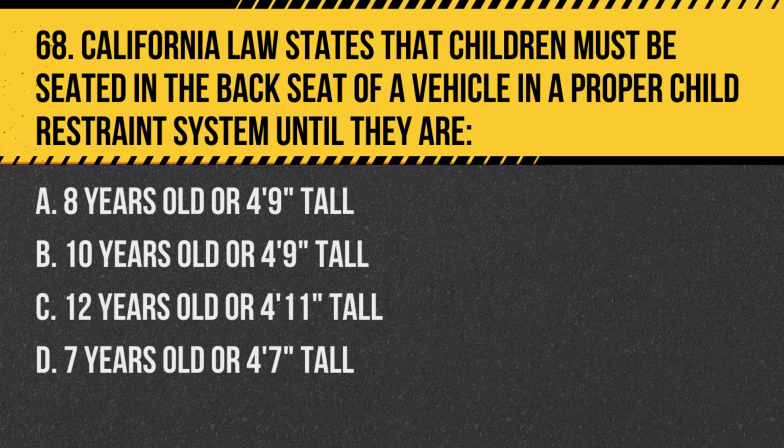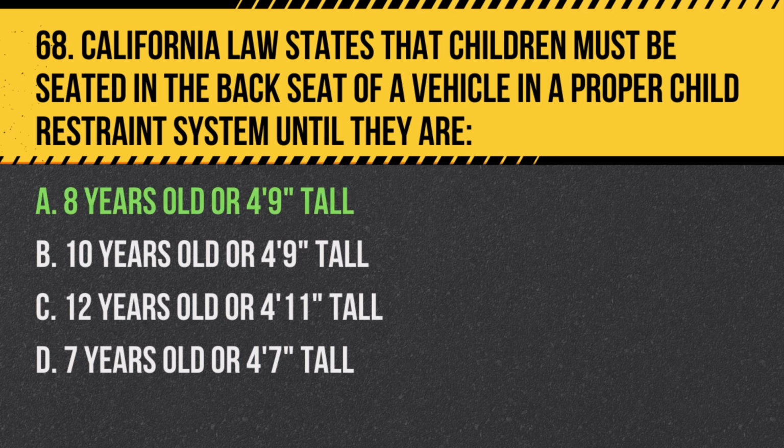Question 68. California law states that children must be seated in the back seat of a vehicle in a proper child restraint system until they are: A. 8 years old or 4'9" tall. B. 10 years old or 4'9" tall. C. 12 years old or 4'11" tall. D. 7 years old or 4'7" tall.